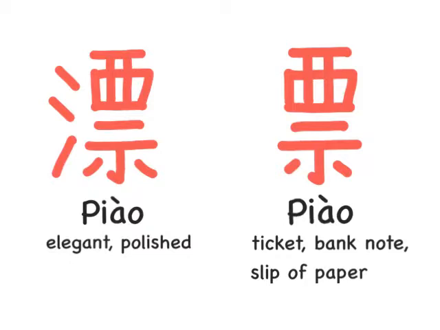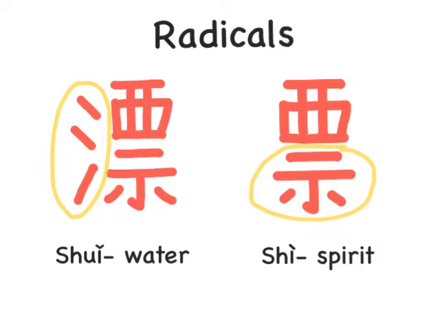票 on the right means ticket, banknote, or slip of paper, as we learned about in 第10课. For example, 你买票了吗? Meaning, did you buy your ticket yet? The radical of 票 on the left is 水, which means water, and the radical of 票 on the right is 示, which means spirit.